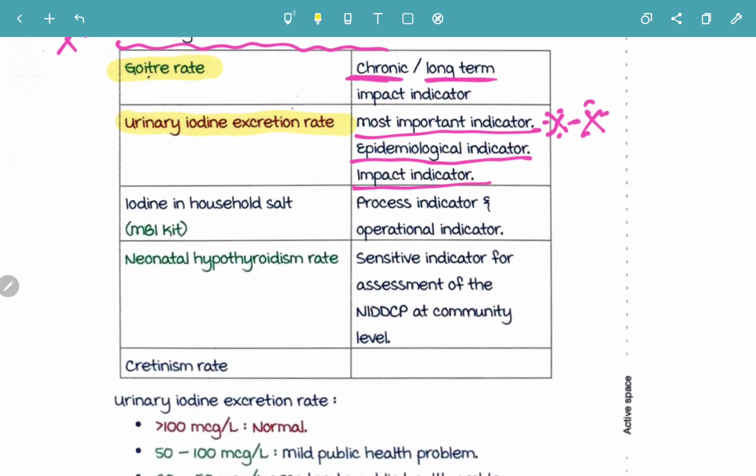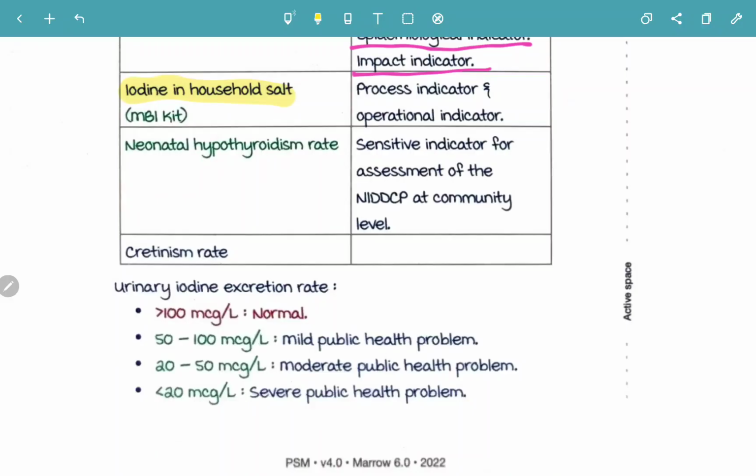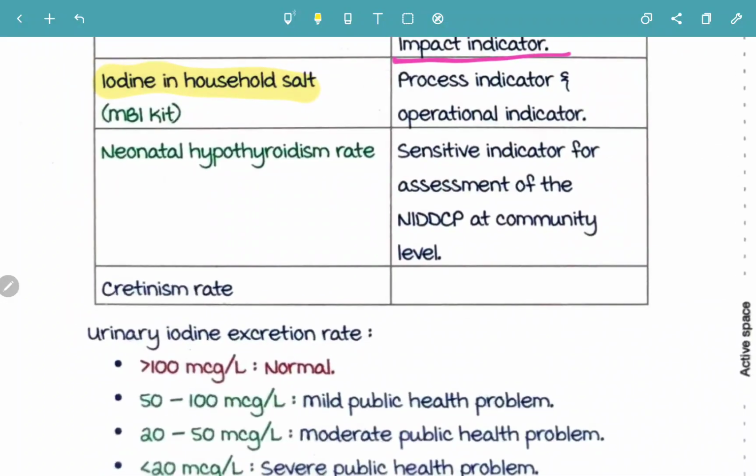Now next, moving on to the third one, iodine in household salt by using MBI kit. So what is this MBI kit? MBI kit is an acronym for iodized salt test kit, and basically the salt is going to be fortified with potassium iodide and it contains iodine. So that is MBI kit. So how are you going to check iodine in household salt? Checking for iodine in household salt is going to be done by using MBI kit.